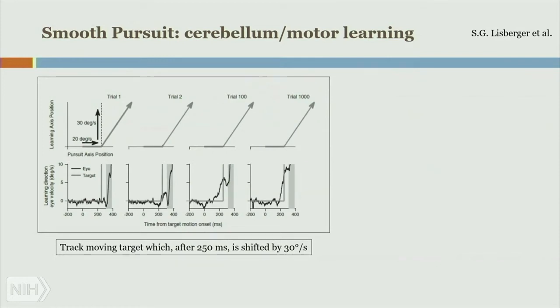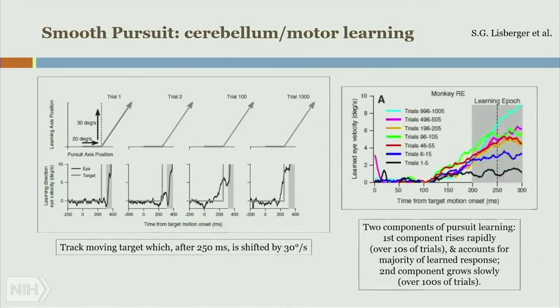By the second trial, the monkey kind of anticipates something going on. So it's a little bit better, but it still misses it. Now, by the 100th trial, the monkey is figuring out what's going on with this trial, what it's supposed to do. Still not perfect. Dr. Lisberger does this analysis for over 1,100 trials. And by the 1,000th trial, look at how accurately this monkey is able to predict where the motion of the stimulus is.